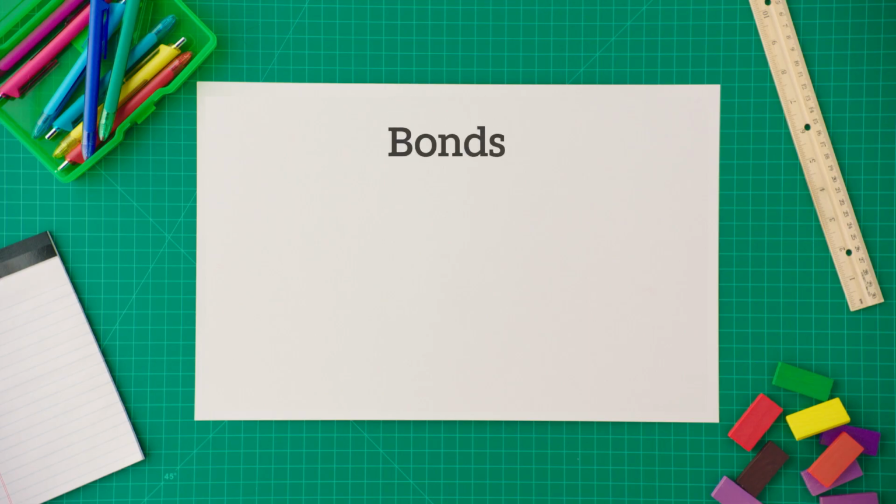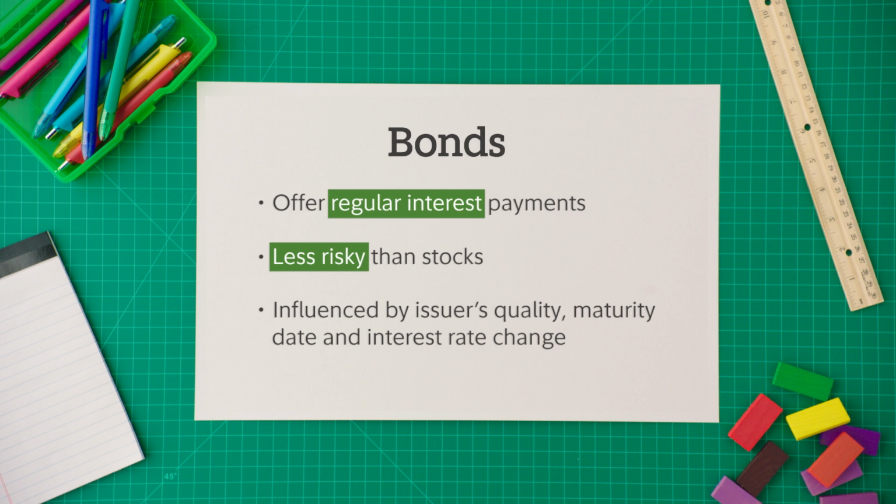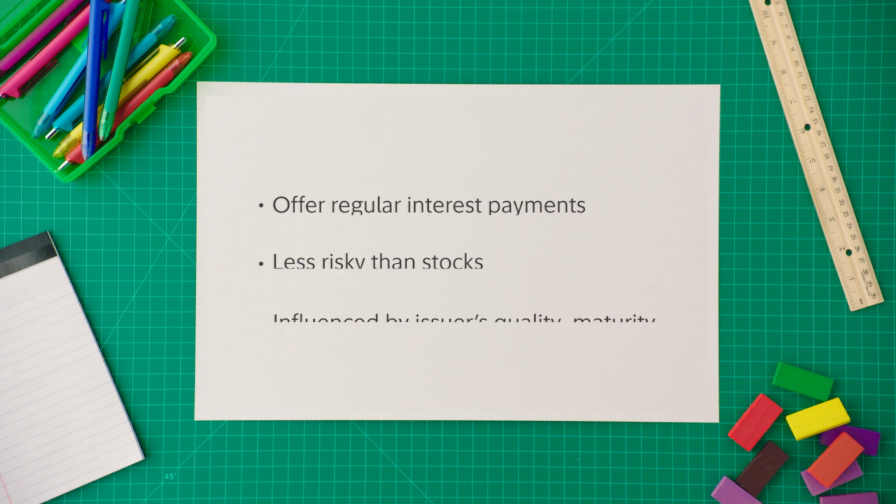the individual companies. Next up, bonds. They generally offer regular interest payments and are considered less risky than stocks. They're a type of fixed income investment. As interest rates rise, bond prices typically fall. So, while bonds may offer stability, it's important to understand these factors to make informed decisions.